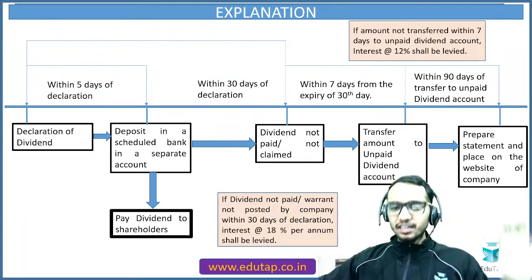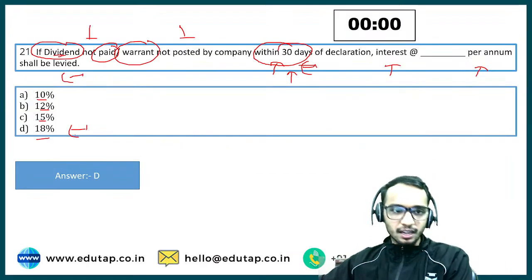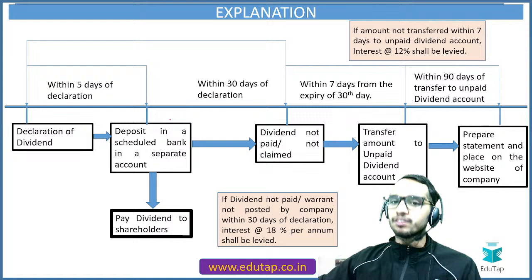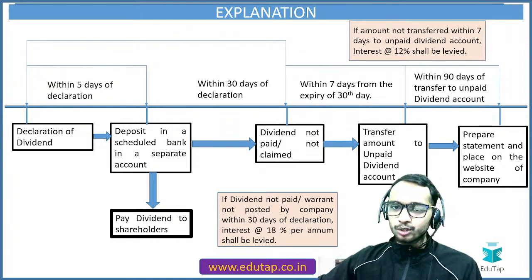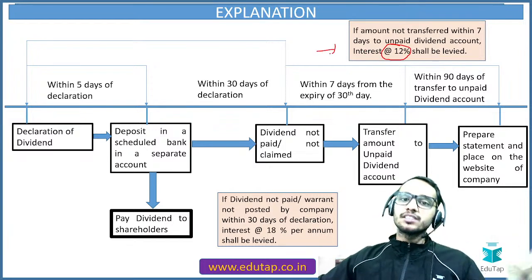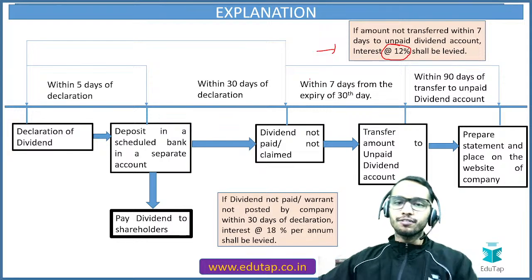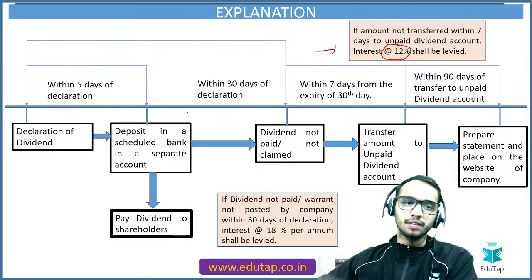So this is the complete chart about each and everything. Some of you have given me the 12% answer as well, and I know why you have given this, because there is some confusion regarding that. I can understand, because you have 12% interest as well, but the context of 12% is something different. So this is the overall chart for the dividend part. You must remember this chart from the examination point of view. Let's look at this very carefully.